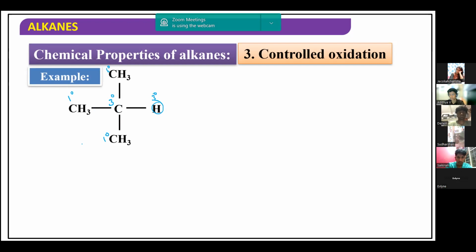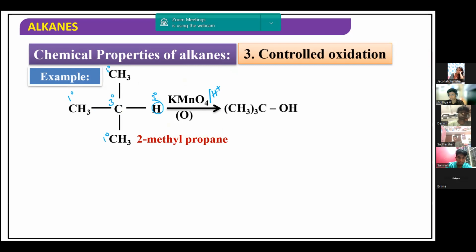So an alkane containing tertiary hydrogen can be oxidized in the presence of KMnO4/H+. This condition releases nascent oxygen, which gets added over here.